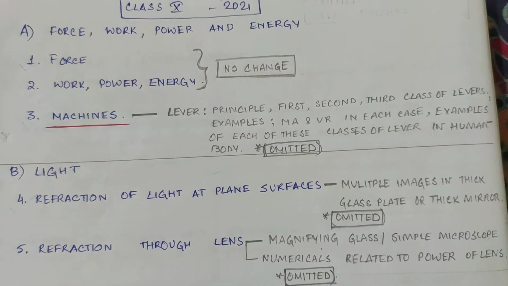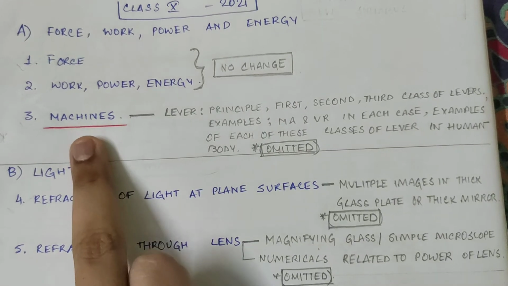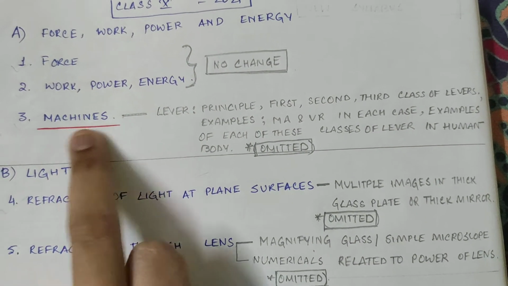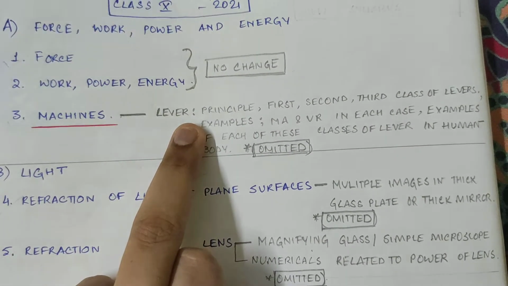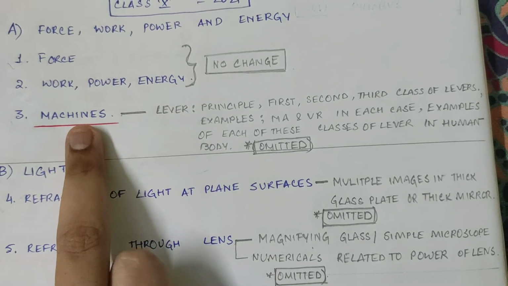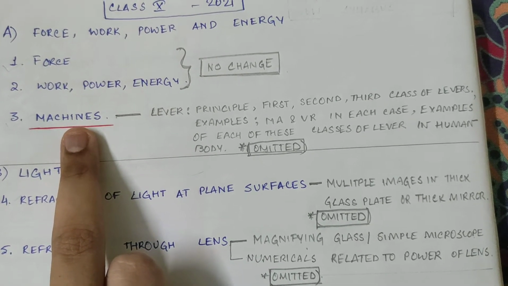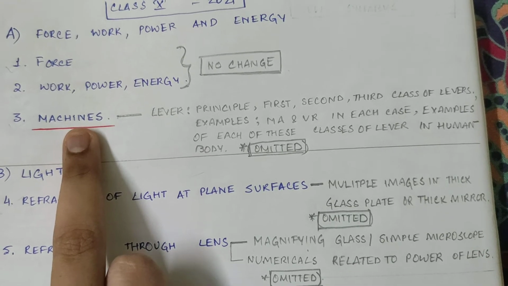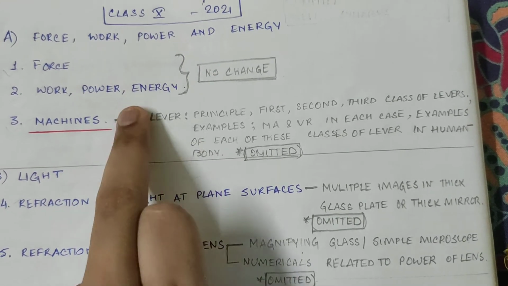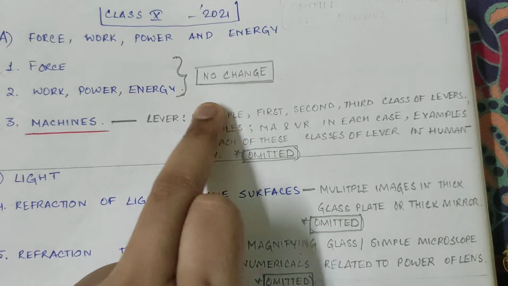Okay, so the rest from machines, everything is there. Everything other than this is there. Pulleys, then other parts, that is a basic introduction to machines, then whatever we have done in machines, everything is there. Only this part has been omitted. Okay.